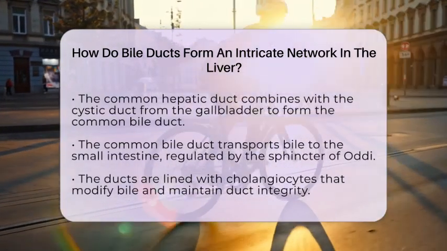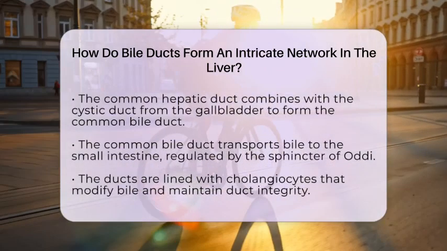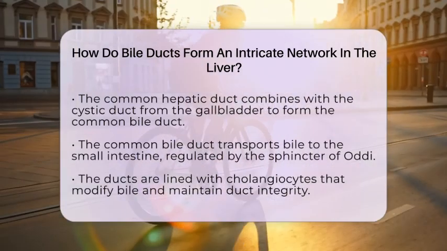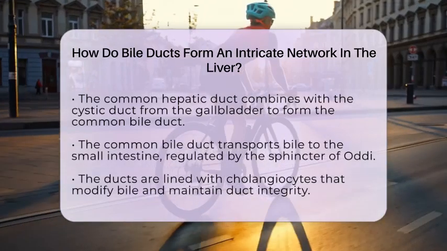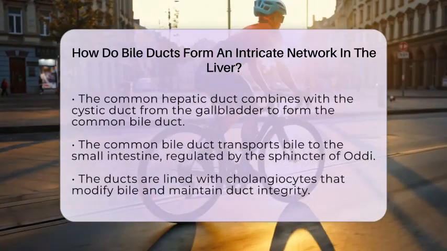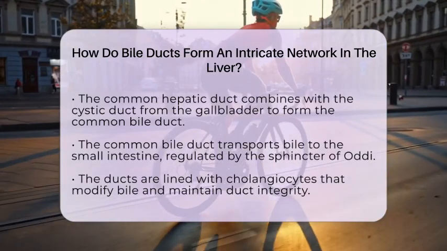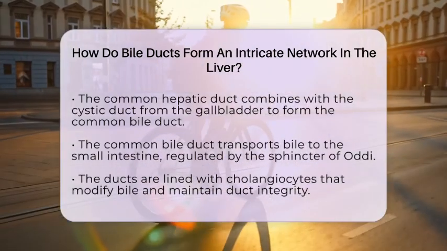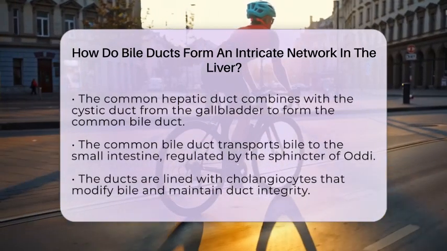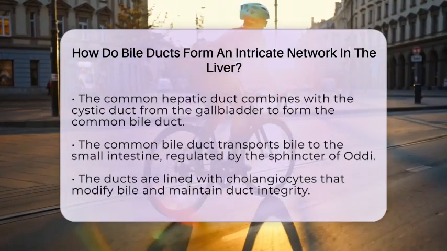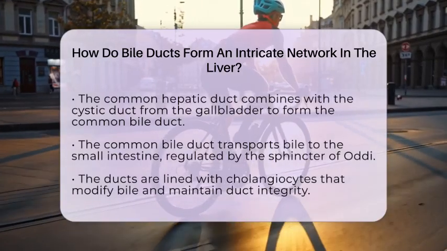The entire network is lined with specialized cells called cholangiocytes, which form tight junctions and have a polarity that helps maintain the structure and function of the ducts. These cells also modify bile as it passes through, ensuring it stays healthy and effective. The basement membrane surrounding the ducts acts like a barrier, keeping the bile separate from the bloodstream and supporting the integrity of the entire system.